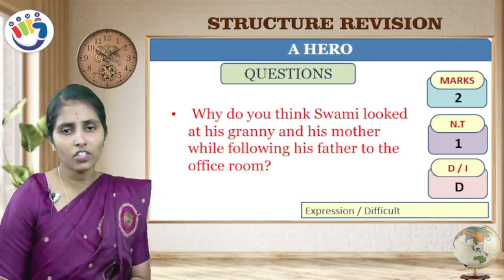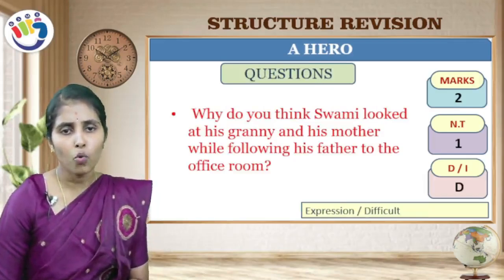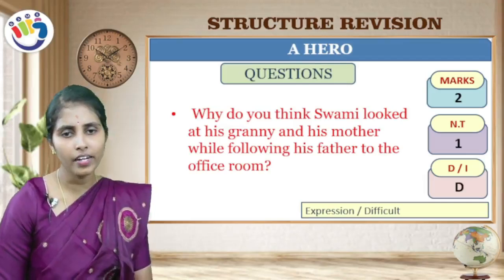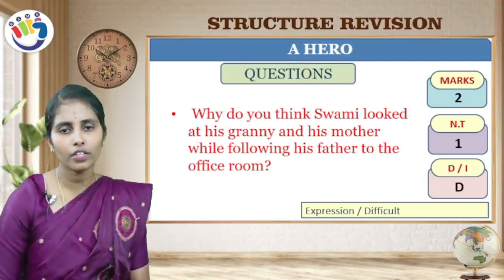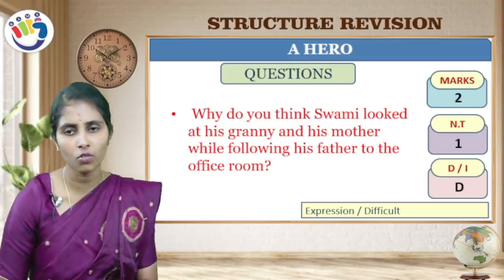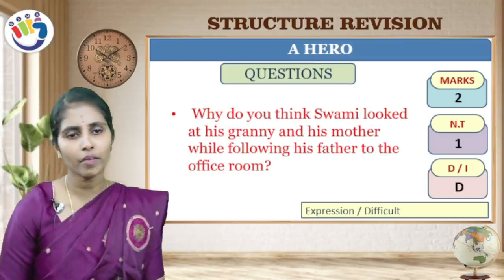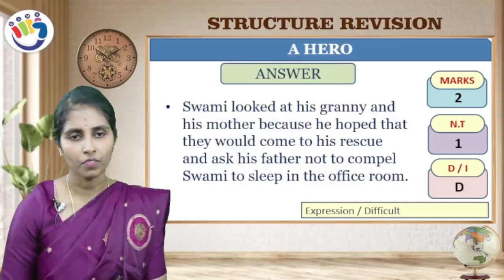So, the next question, children. Why do you think Swami looked at his granny and his mother while following his father to the office room? This question is asked for 2 marks one time and it is a direct question.